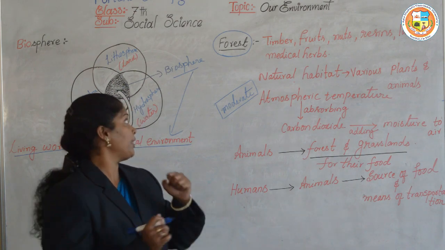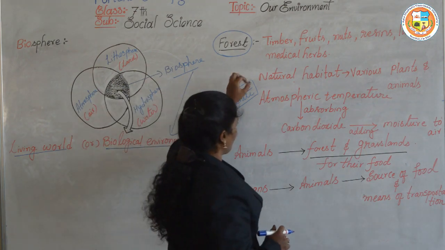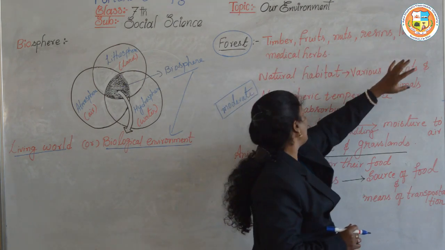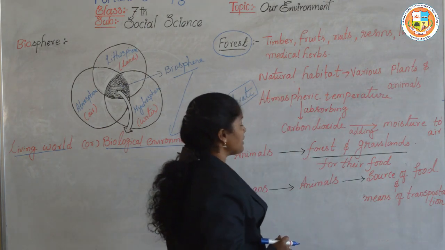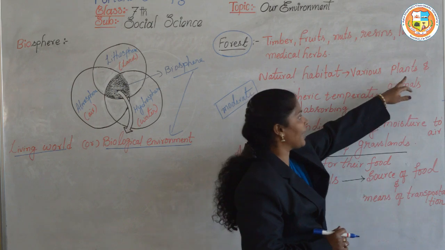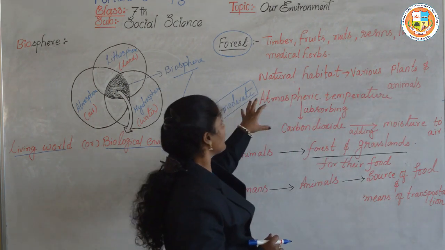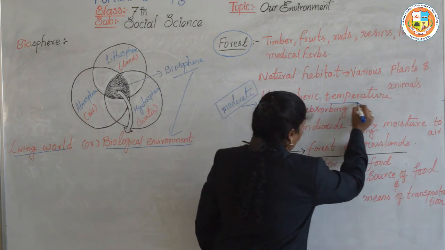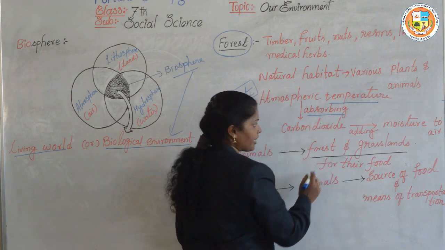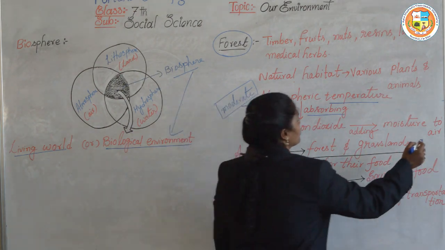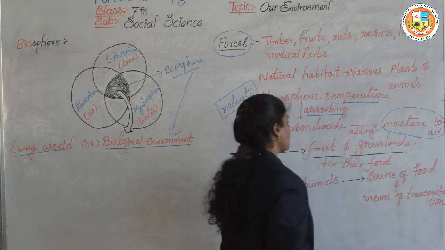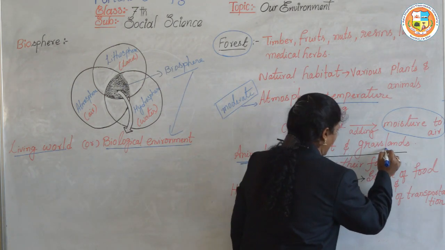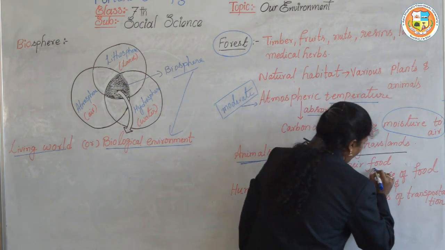Here, forests provide us timber, fruits, nuts, resin, lac and medicinal herbs. It is a natural habitat of various plants and animals. The forest also moderates the atmospheric temperature by absorbing carbon dioxide and adding moisture to the air. Animals depend upon the forest and grasslands for their food.